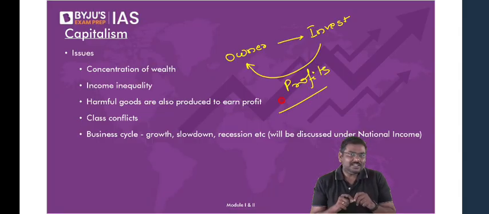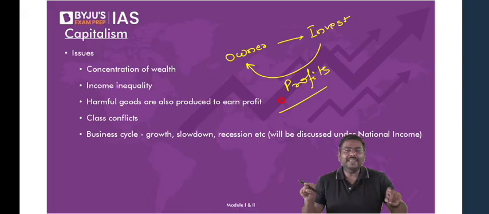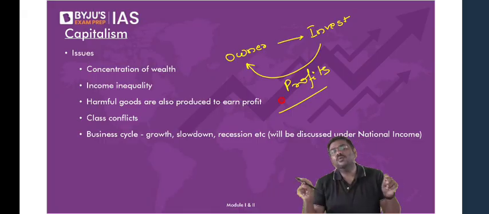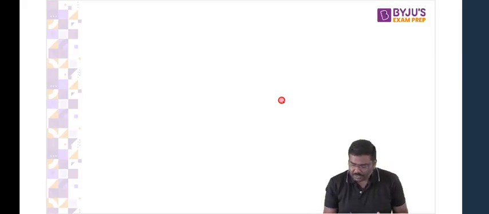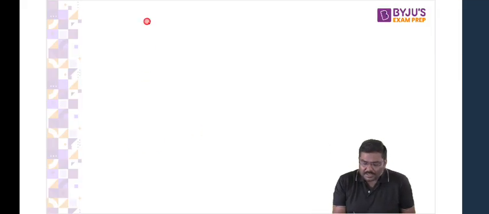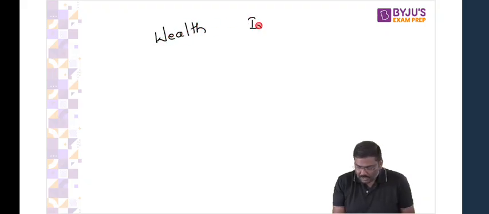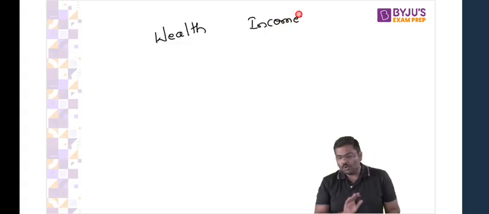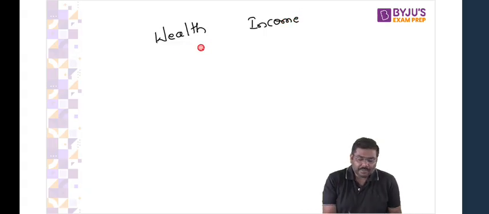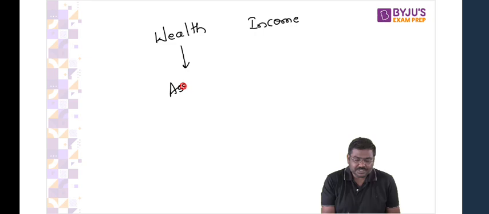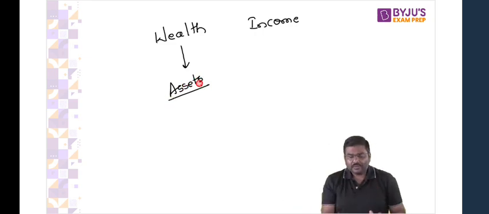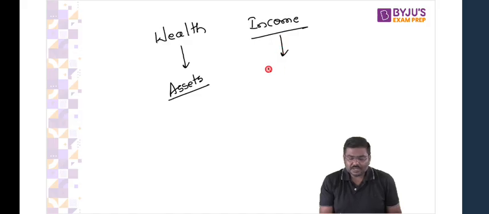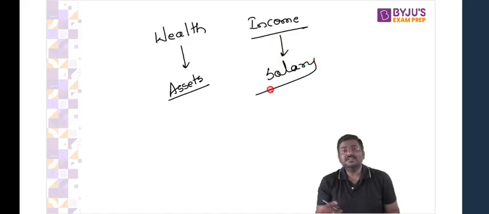As a result of this, can I say there will be income inequality as well as wealth inequality in the economy? I'll explain to you. Listen to me very carefully. There are two terms. One is called wealth and the other one is basically income. Right? Most of you think both are one and the same. No, both are not one and the same. Wealth basically refers to certain assets which are held by the people. Wealth refers to how much assets you have, whereas income is your salary, your wages, etc.